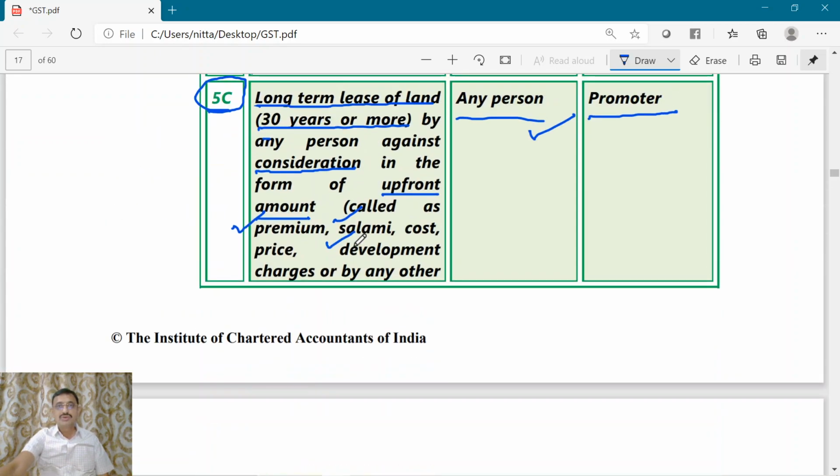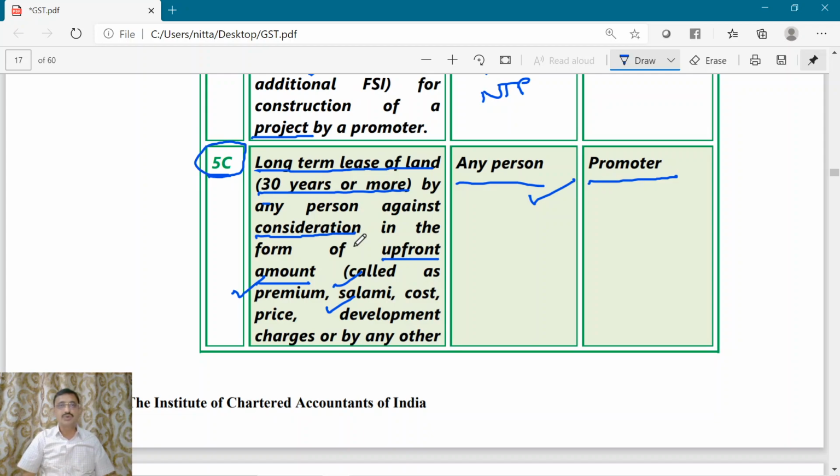So we will revise this point once again. Who is the supplier? The supplier is any person. Who is the recipient? Recipient is the promoter. Now, what is the nature of supply? Long-term lease. Long-term lease means for how many years? 30 years or more. Now, this long-term lease is given for a consideration.